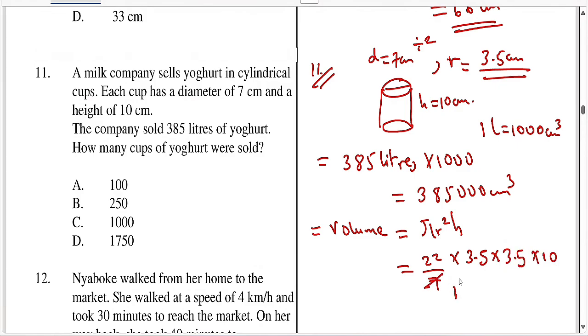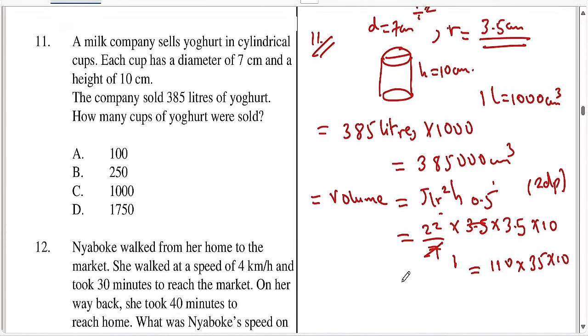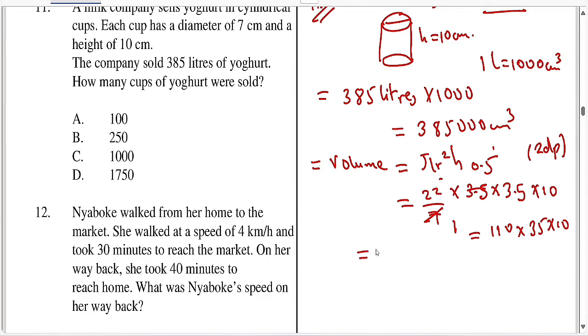So 7 goes into 3.5, 0.5 times 22. We need to calculate that. Looking here, 22 times 5 is 110, right? So here 110. Assume there are 2 decimal places, we'll put those aside. So 110 times 35 times 10. I've removed the decimals, but in my answer I must make sure those decimal places return.